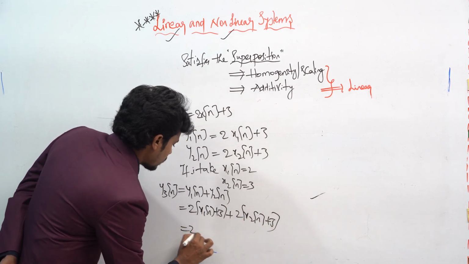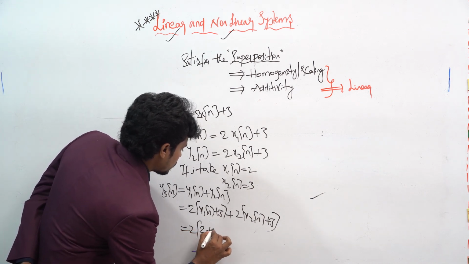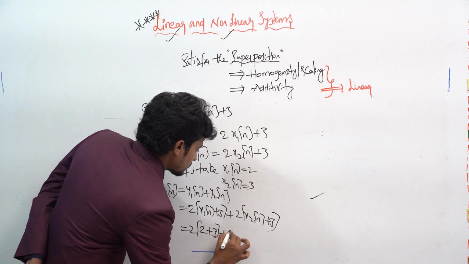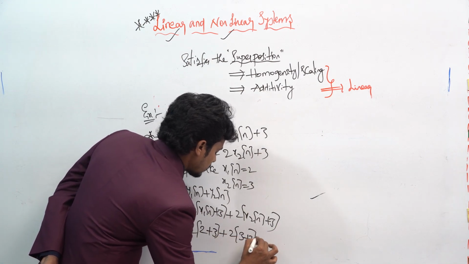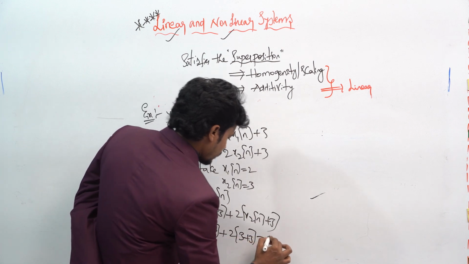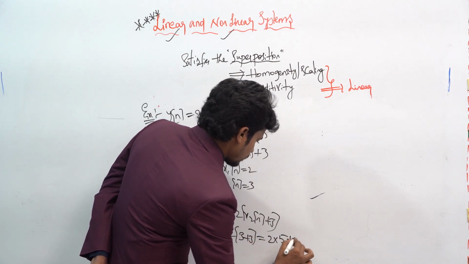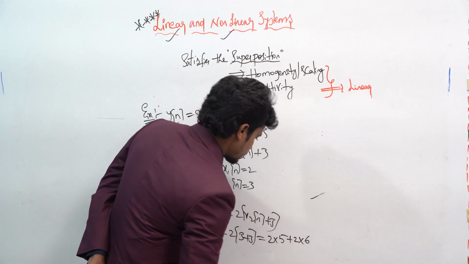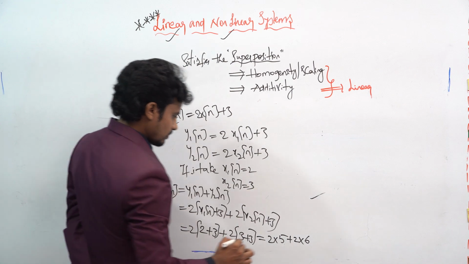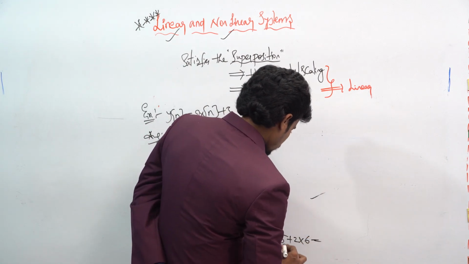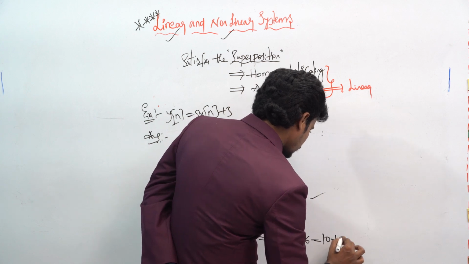This becomes 2 into 2 plus 3 plus 2 into 3 plus 3. So this becomes 2 into 5 plus 2 into 6. So this becomes 10 plus 12, right?